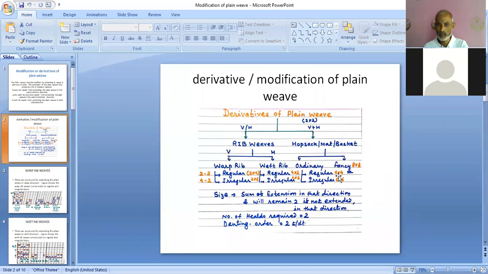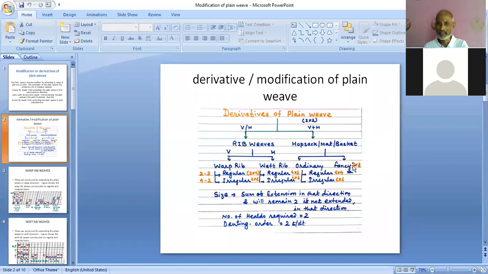Similarly, for 4 irregular ordinary Hopsack, 4 plus 2 horizontal extension and 4 plus 2 vertical extension, so 6x6 will be the size.